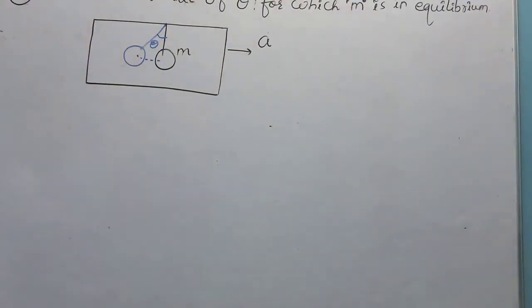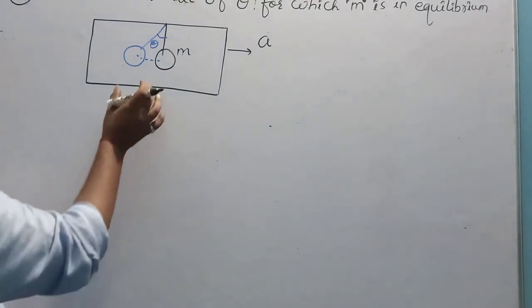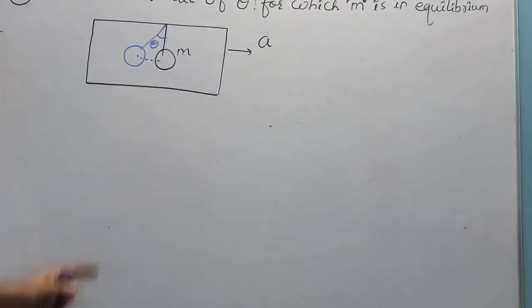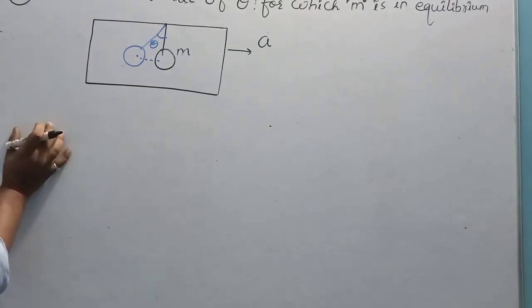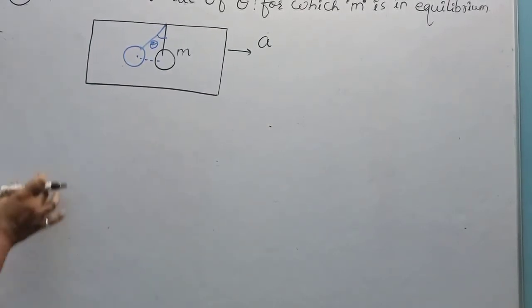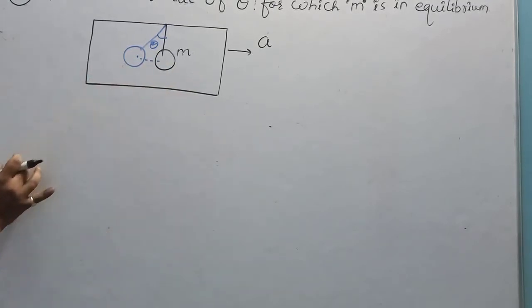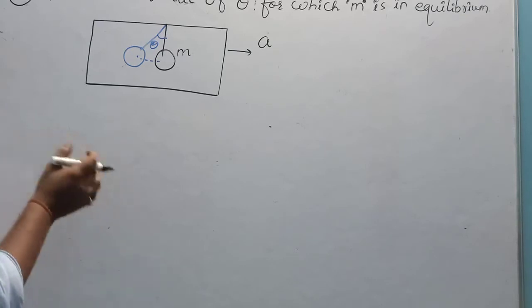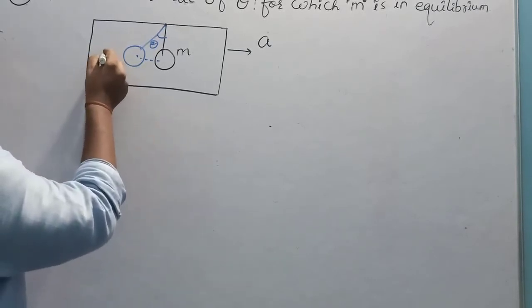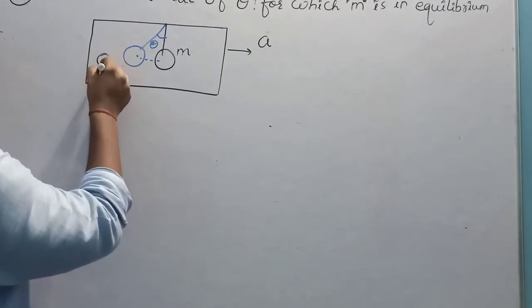Equilibrium means the small m is completely in the position of rest. This question can be solved by two methods. Either let the observer observe all these motions from Earth, or let us keep an observer in this car.